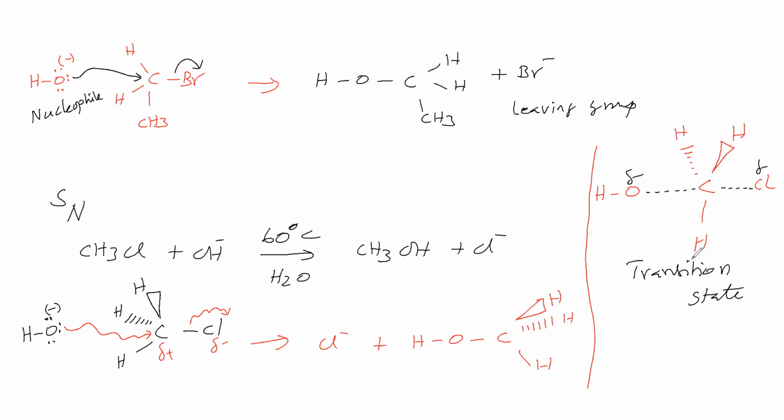Okay, sir. Now, when oxygen is forming a bond and this bond is breaking, these three hydrogens and this carbon come in a plane which is perpendicular to this bond formation and this bond breaking. These three hydrogens and this carbon are in one plane in the transition state, which is perpendicular to this bond formation and this bond breaking. That is about this transition state. That means this transition state is just like a trigonal bipyramid.